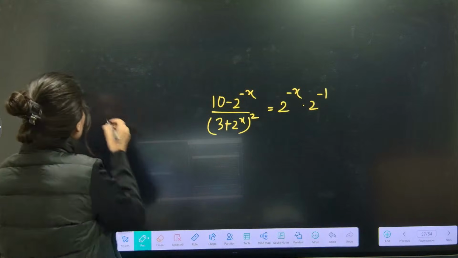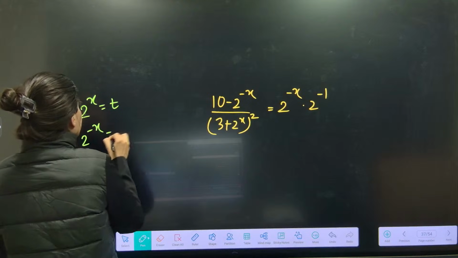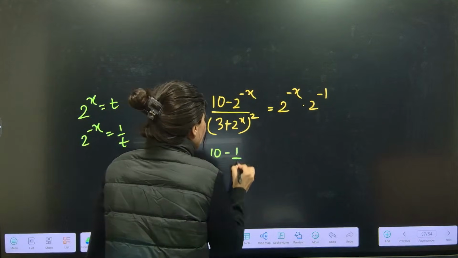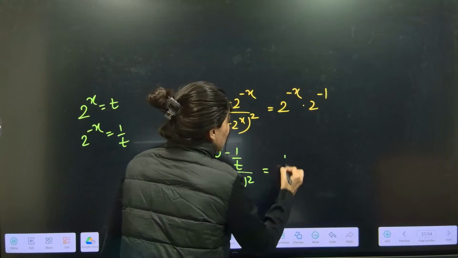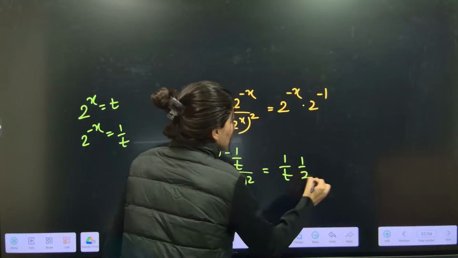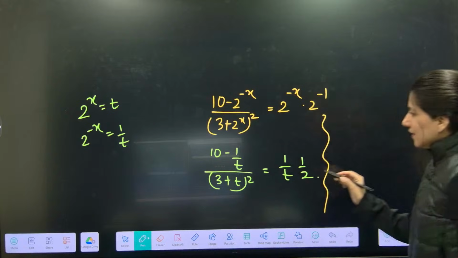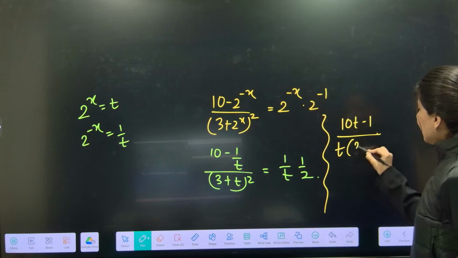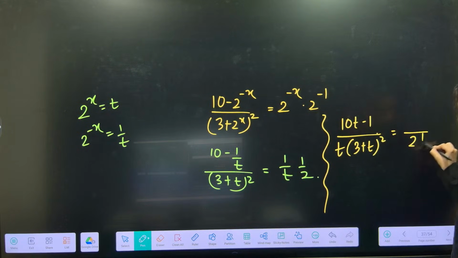Now 2 power x I am putting as t. So 2 power minus x will be 1 by t. Let's put it. So 10 minus 1 by t, and this is 3 plus t whole square. This is 1 by t and this is 1 by 2. So this is (10t minus 1) upon t, (3 plus t) whole square, is equal to 2t.